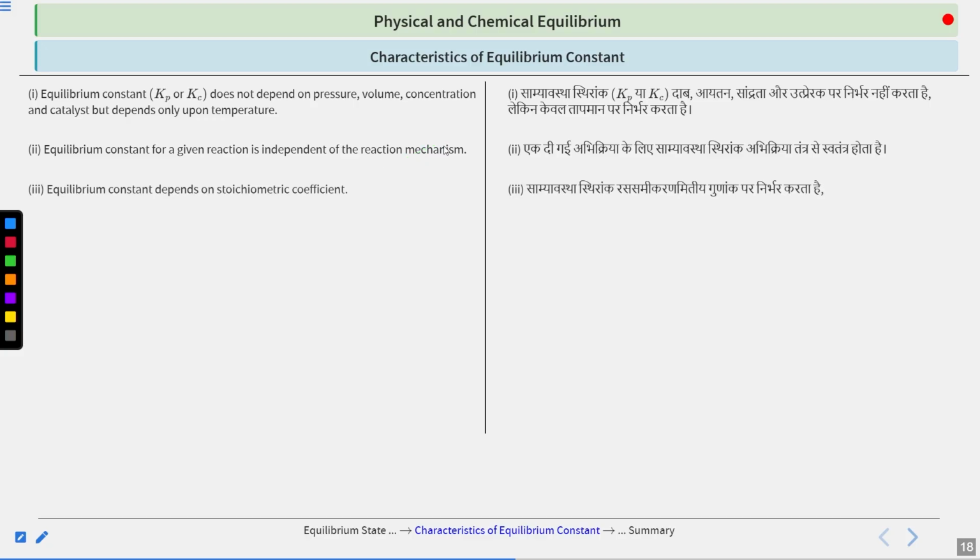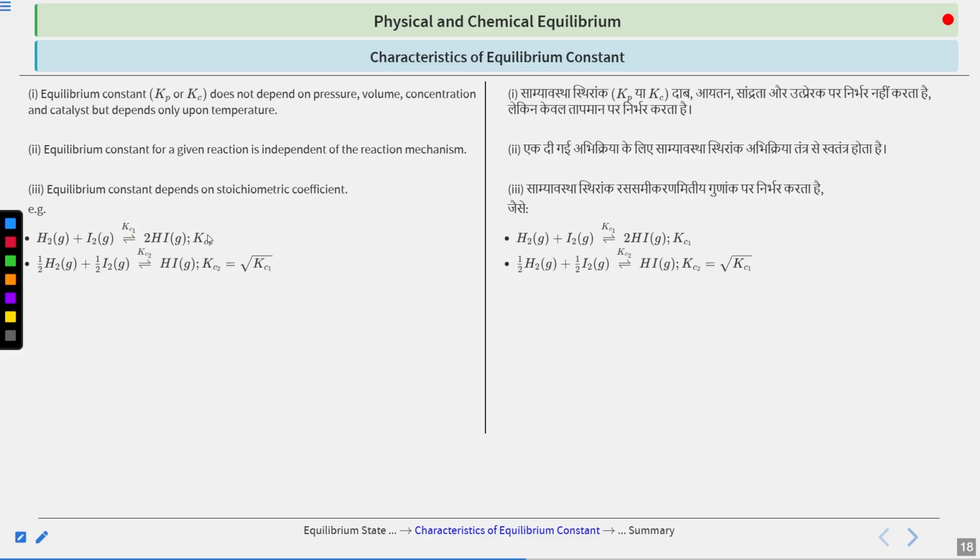Clear? Now, it depends upon the stoichiometric coefficient. It's obvious. You are taking the power which is equal to the stoichiometric coefficient for those species. So that will depend. For example, we have this reaction of H2 reacting with I2. Both are in the gaseous state, which is giving us 2HI, that is 2 moles of HI. And in this case, your equilibrium constant is Kc1. Clear? Now what we do, we change the stoichiometric coefficient. We put half here, half here, half here. We multiply the whole equation by 1 by 2. Then in that case, your equilibrium constant will be changed. It will be root over Kc1. It will now be the root of the previous one, your new equilibrium constant.